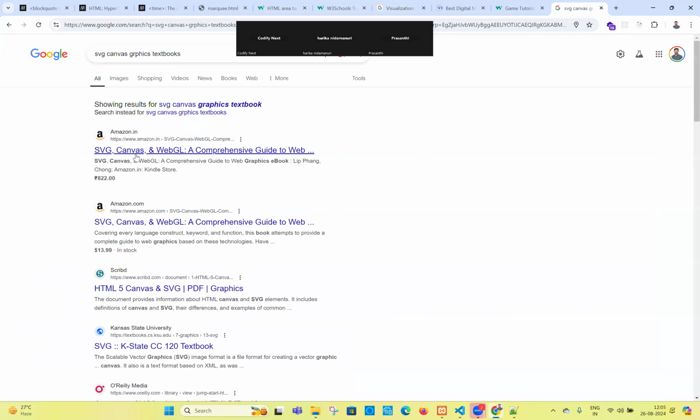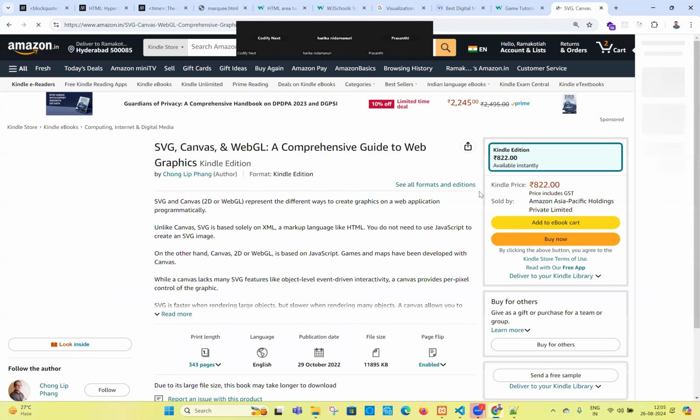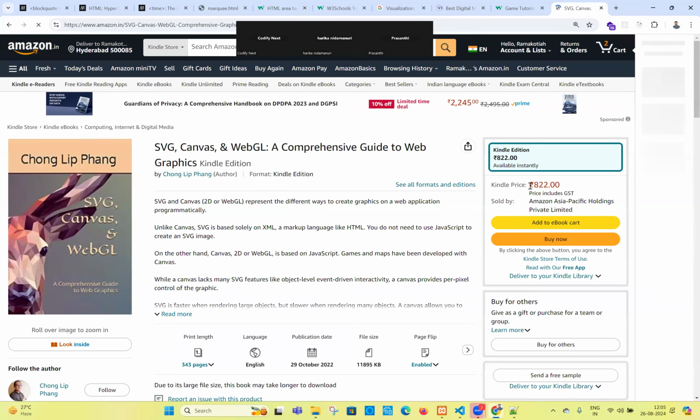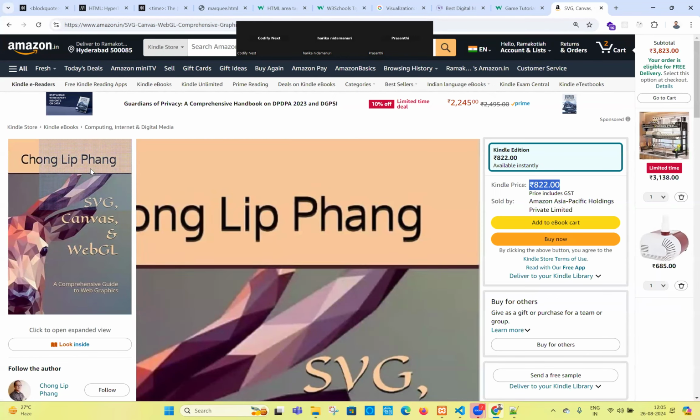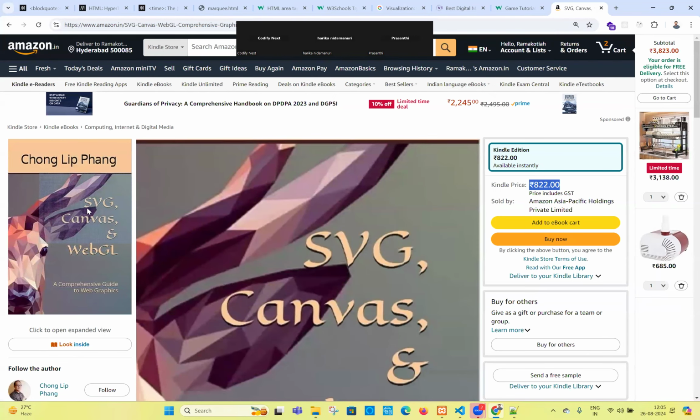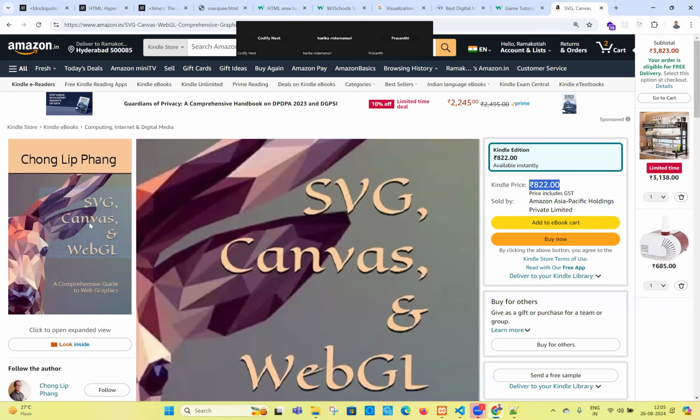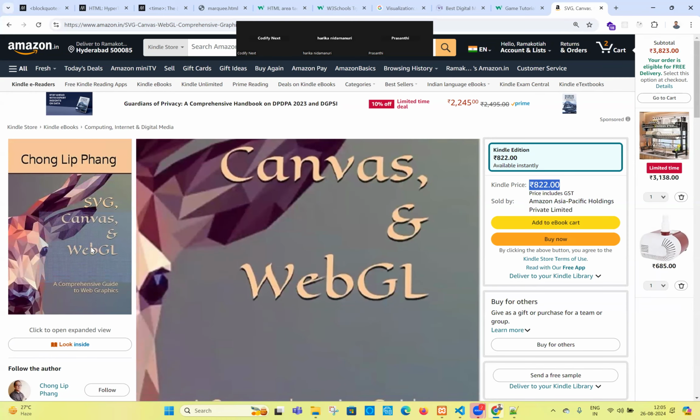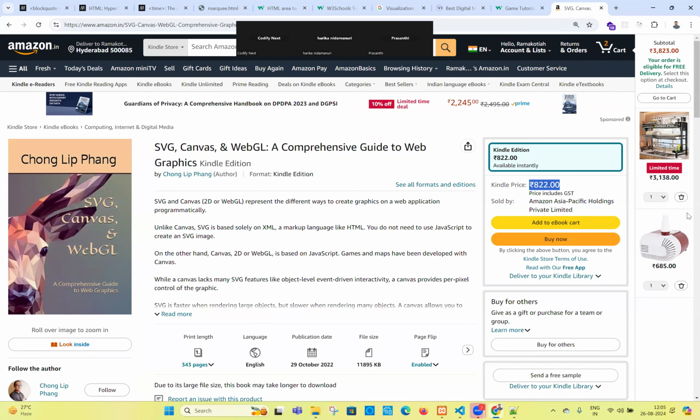Maybe you see Amazon, SVG, Canvas, web graphics. WebGL means web graphics. Maybe you will find some textbooks here, at 800 rupees. This is the textbook, a lot of things are there. Only tags are what? SVG and Canvas are the two tags, and WebGL is a different story. By using these three, they are building a web like this. Lot of things are there, guys.